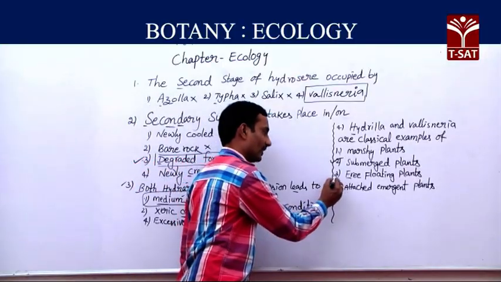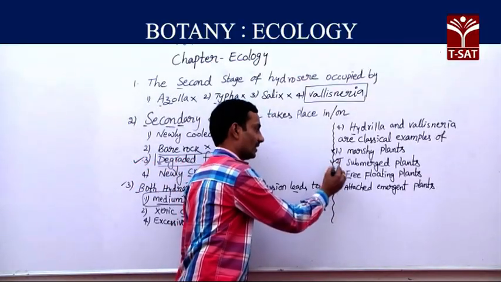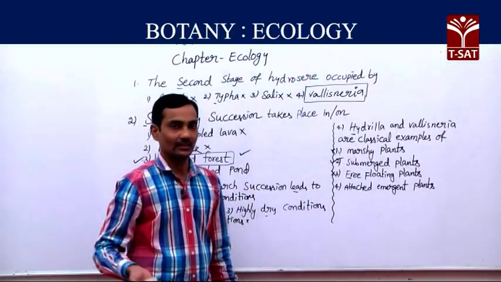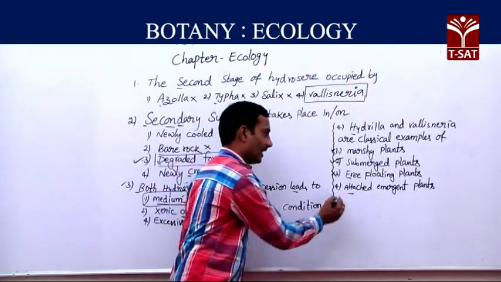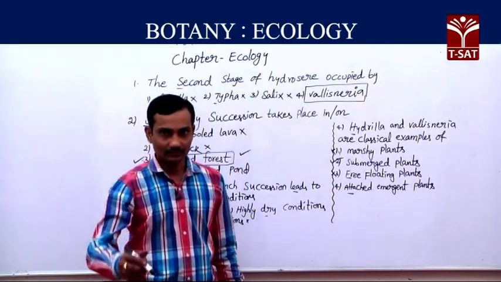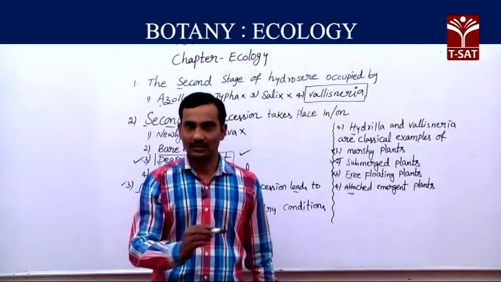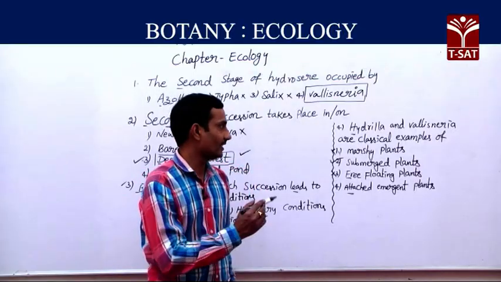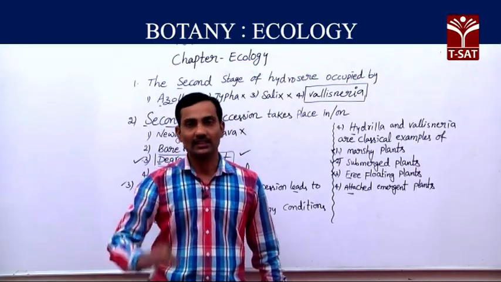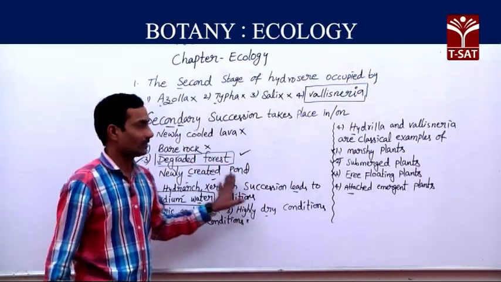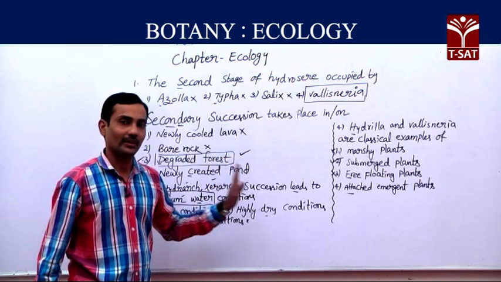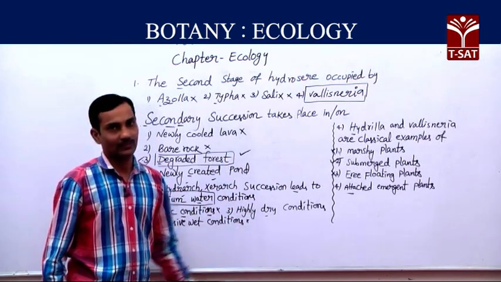Free floating hydrophytes is wrong, because free floating hydrophytes float on the surface of water. Attached emergent plants are attached in the soil. These are also wrong, because Vallisneria and Hydrilla are completely submerged plants. So all these questions were given in previous national level entrance exams.